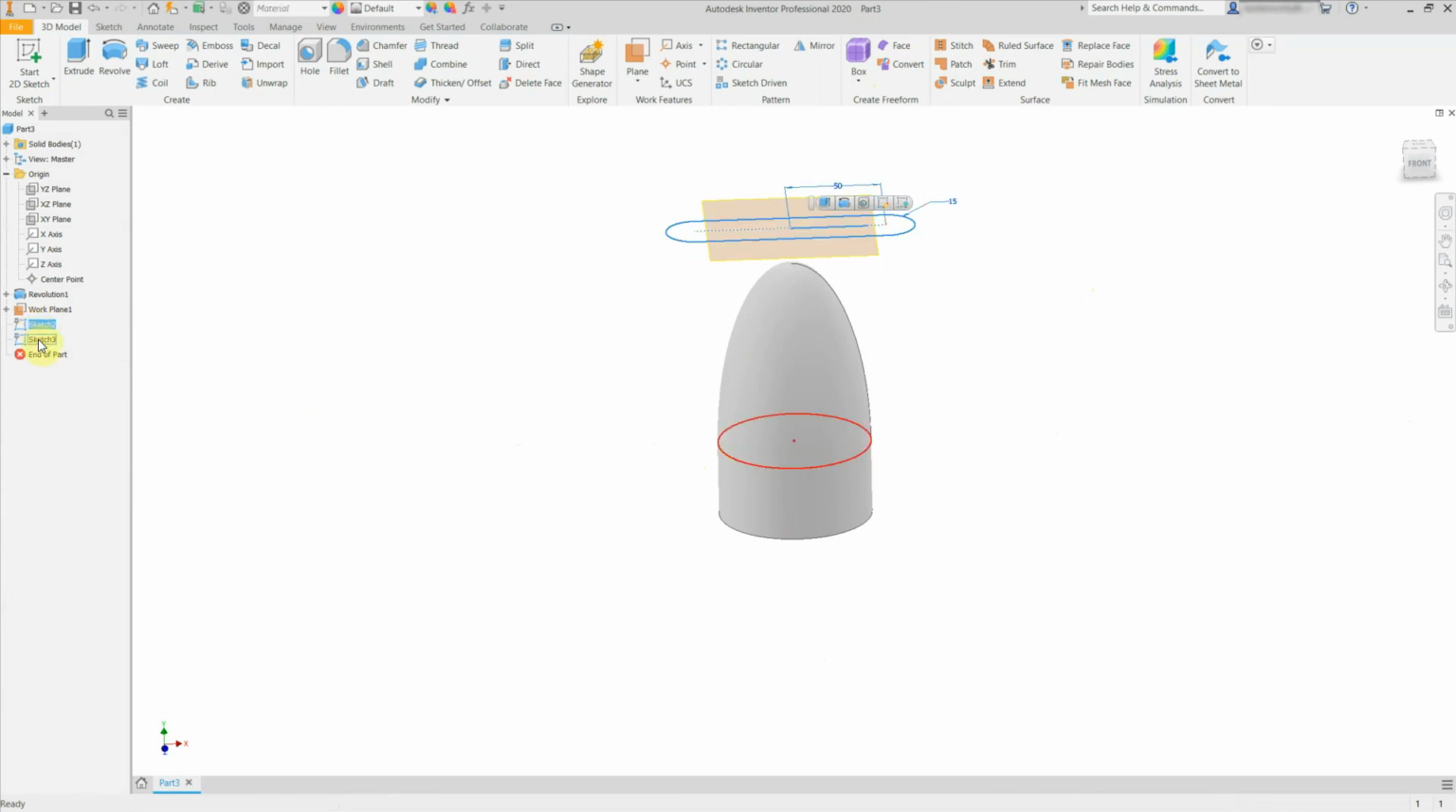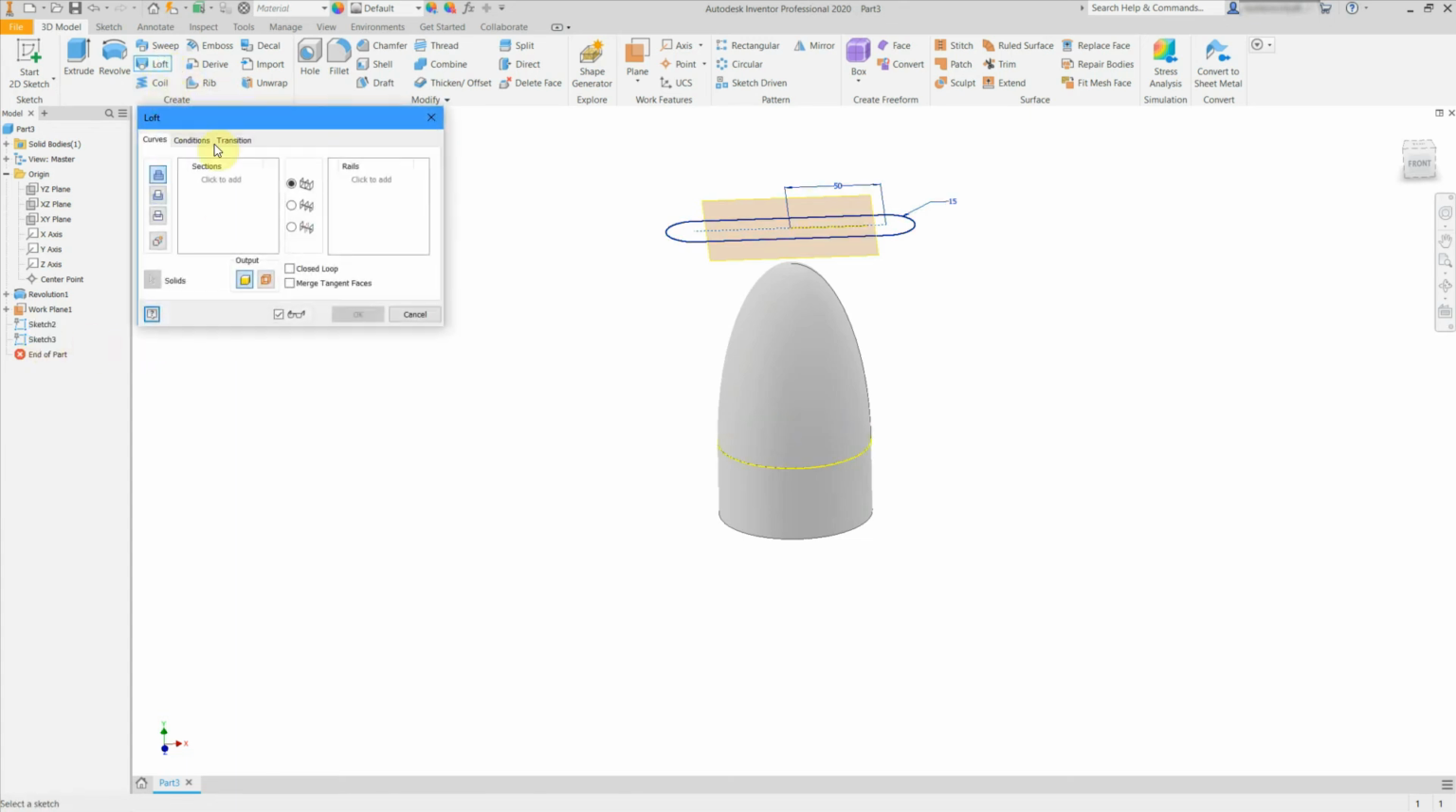Select both the sketches from the modelling tree. Hold down the Control key to select more than one sketch. Select the Loft command. You may need to actually reselect the sketches manually. Select OK.